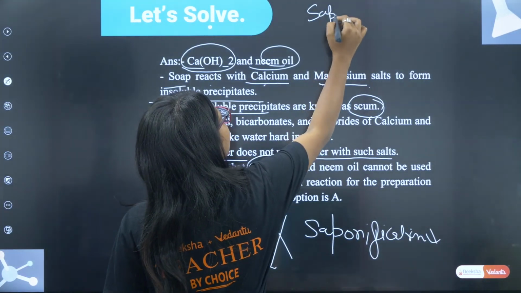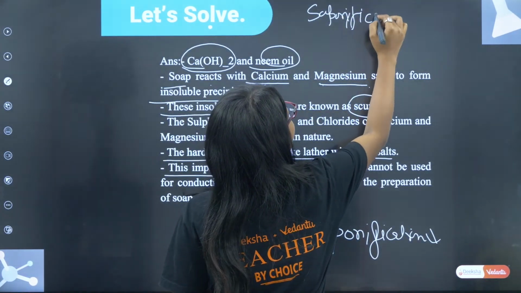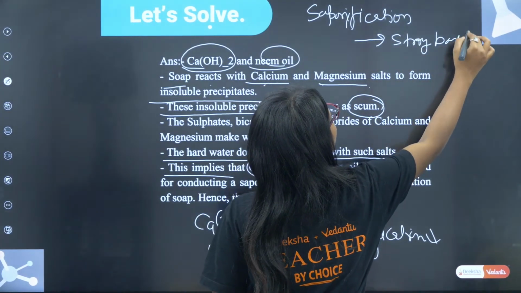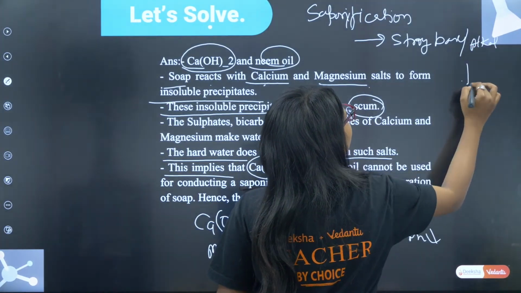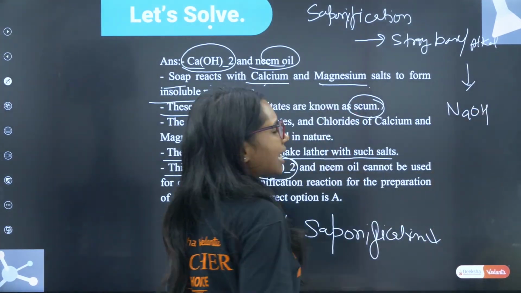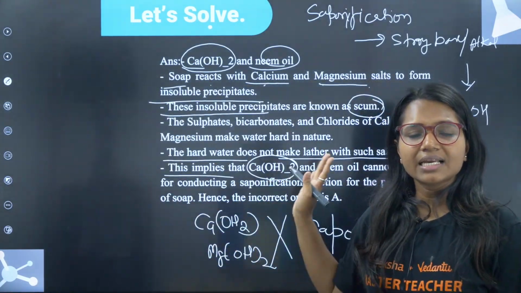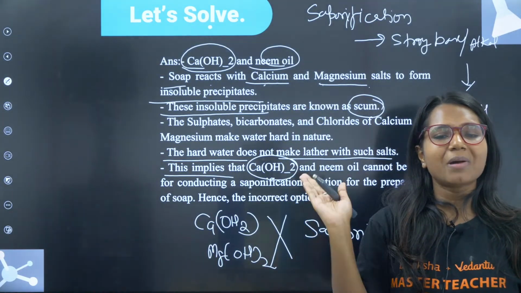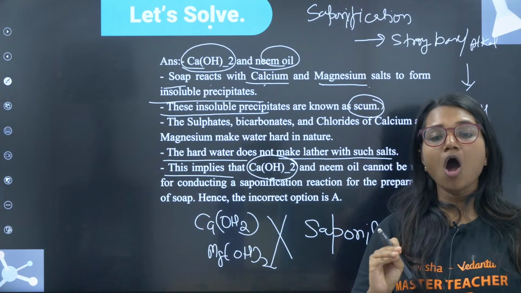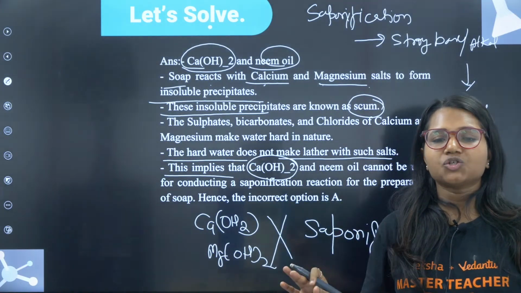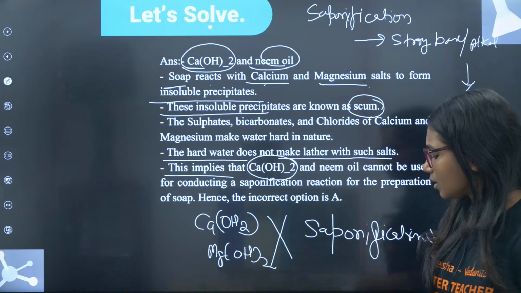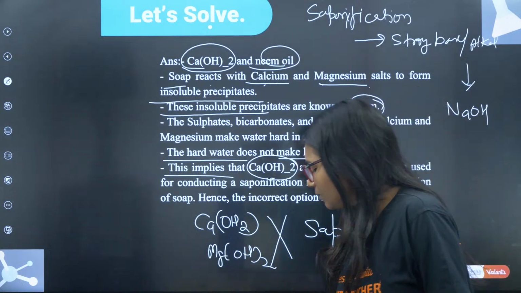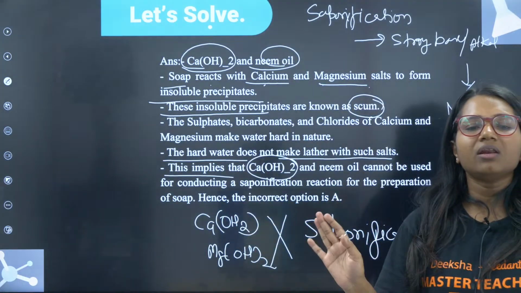In saponification, we have to take a strong base, strong alkali. It means we have to take NaOH. Is that clear, guys? Can we move forward? In saponification, no salt of calcium or magnesium. We have to take strong alkali, NaOH. And which oil? Why are we not taking mineral oil? Tell me guys, why are we not taking mineral oil?